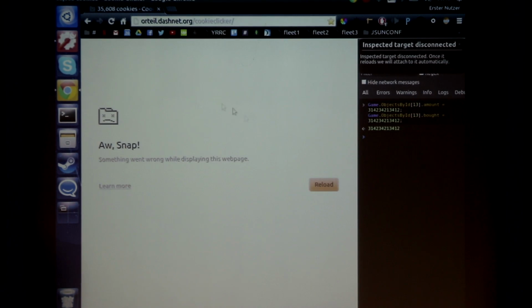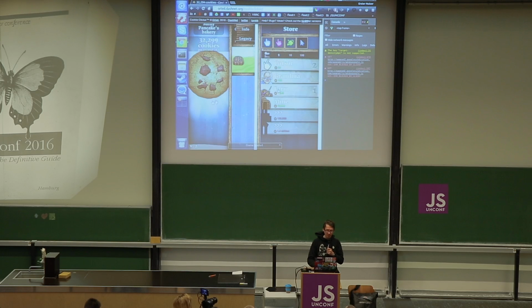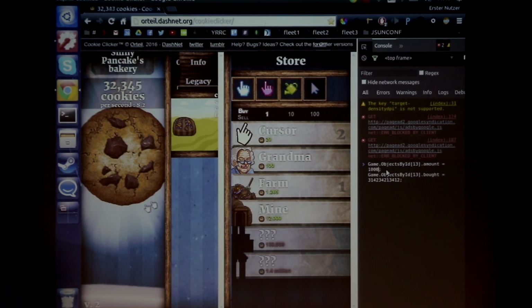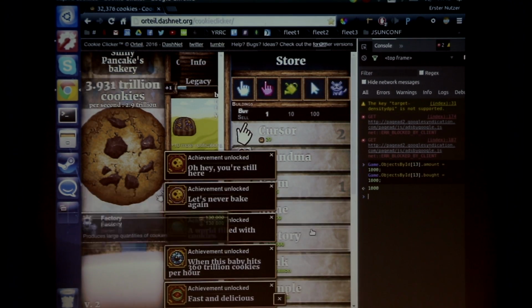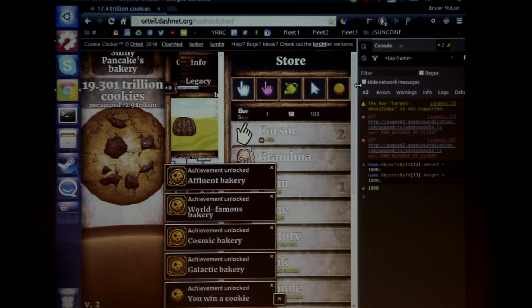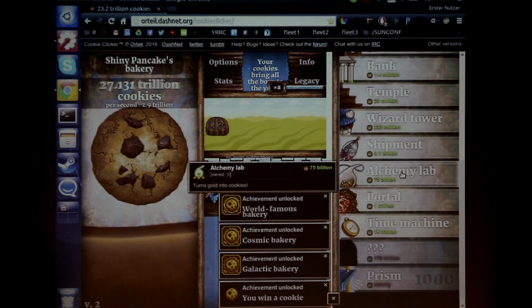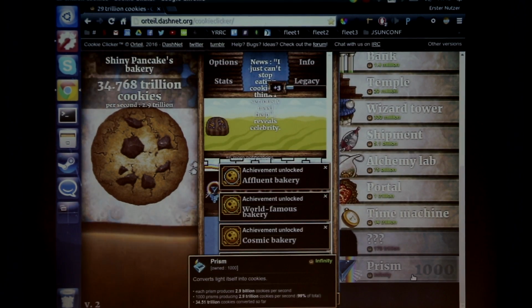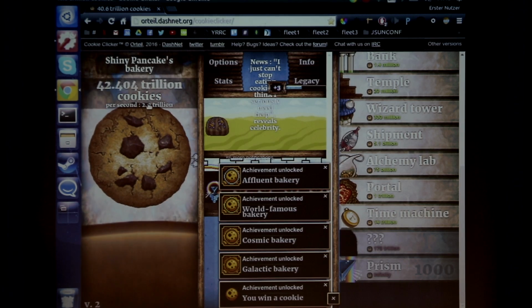And I think I broke it. Yeah, happens from time to time. Oh snap. If you get too crazy with the numbers, the game kind of crashes, so maybe we try 1,000. That works much better. And the achievements are rolling in again. So let's quickly close it, see if everything's correct. I get the prism 1,000 times. Great. And I get 2.9 trillion cookies per second. That's something I can work with.